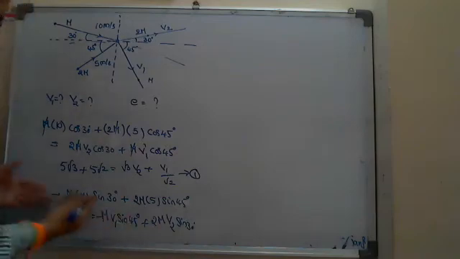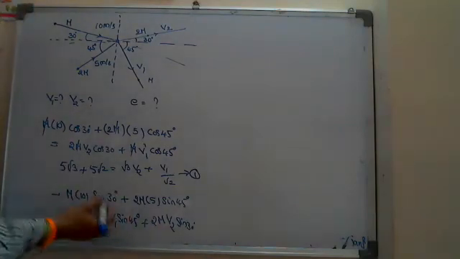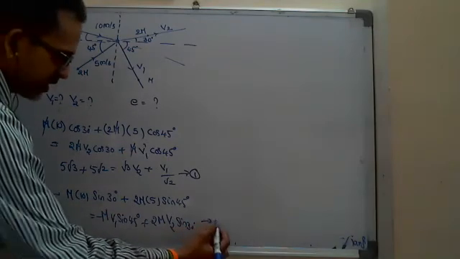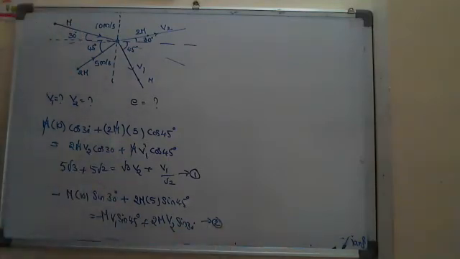By substituting all the values of sine 30 and sine 45 and cancelling m, you will get the second equation. With two unknowns, v1 and v2, by solving those two equations you will get the v1 and v2 values.